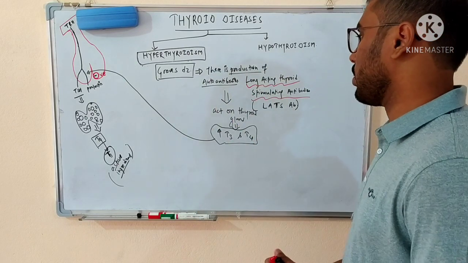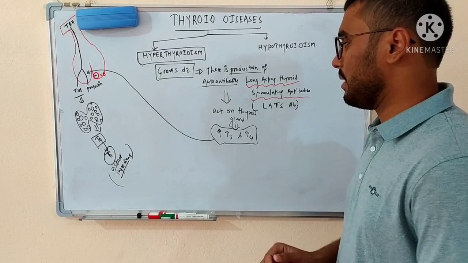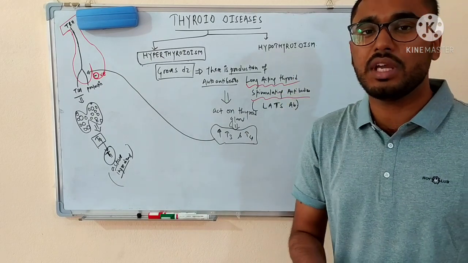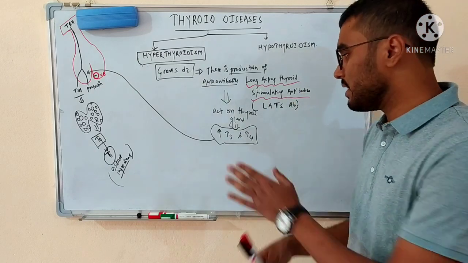These are such special autoantibodies, which are actually long-acting thyroid stimulating antibodies, also known as LATS antibodies. So they are basically acting like TSH. They are not exactly TSH, but they will mimic the action of TSH. So ultimately, they will also act on the thyroid gland, and they will increase the level of T3 and T4 in the blood.